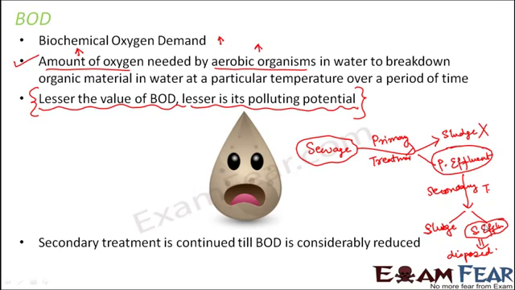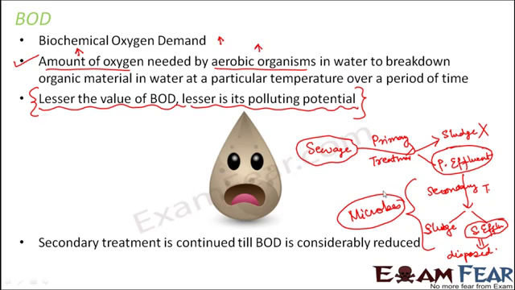So that is how the entire process of sewage treatment takes place, and you see how important microbes are. Here also, without these aerobic organisms, the process of secondary treatment would not have taken place. So microbes play a very important role in the secondary treatment. So here also you can see that microbes are for human welfare.